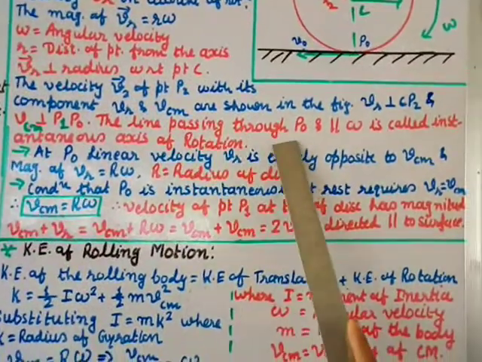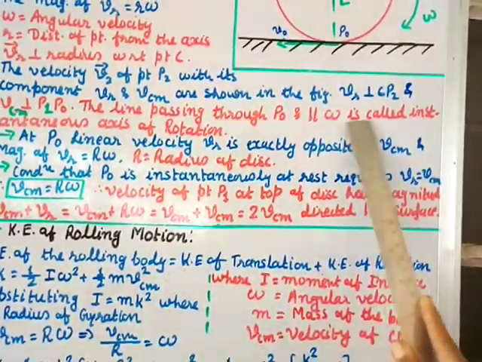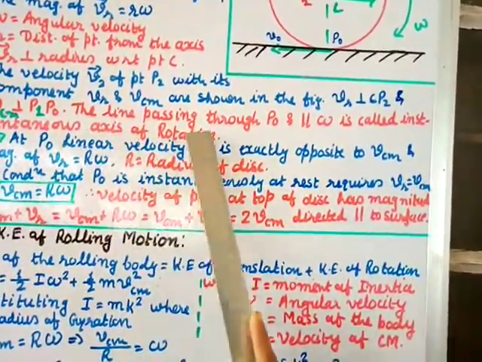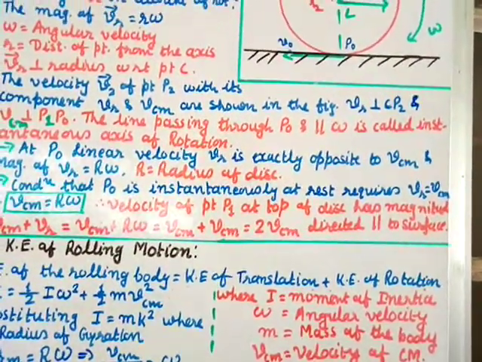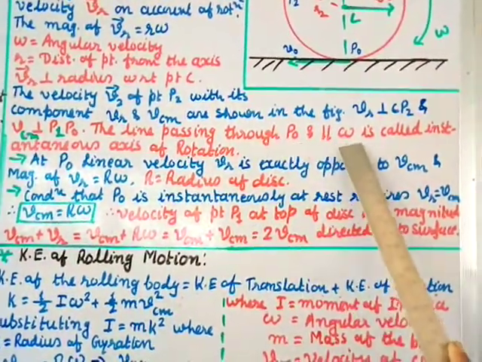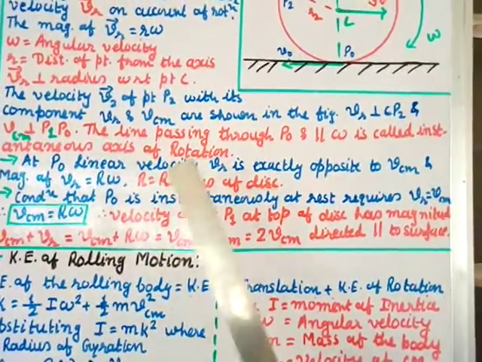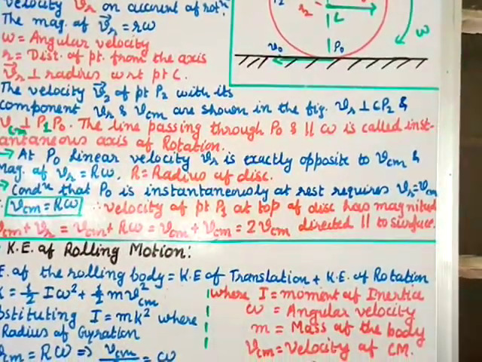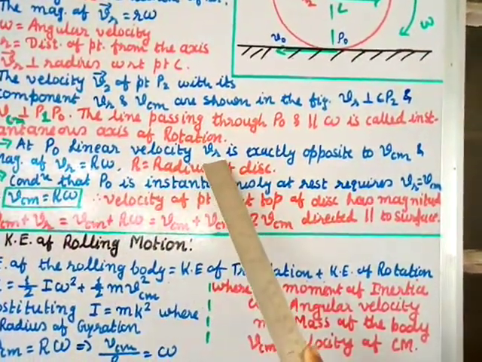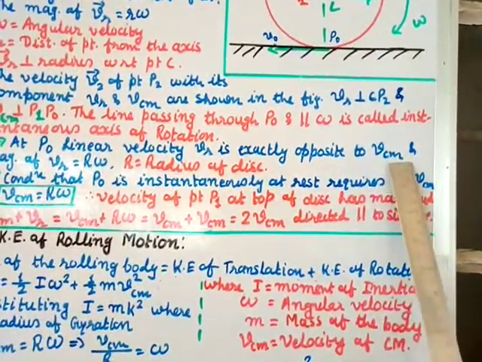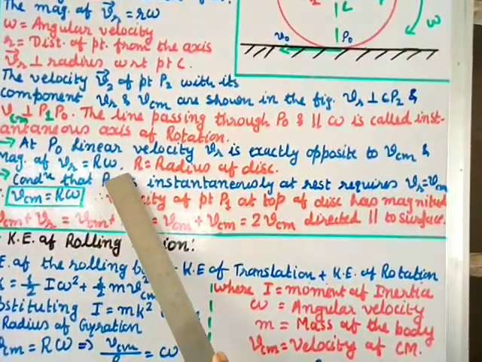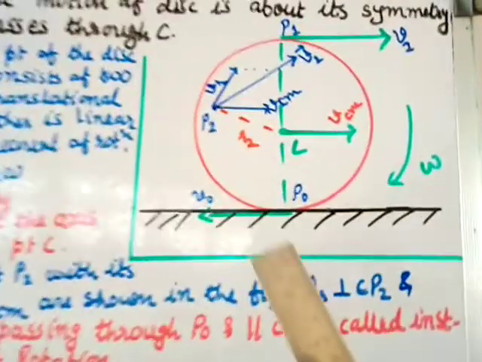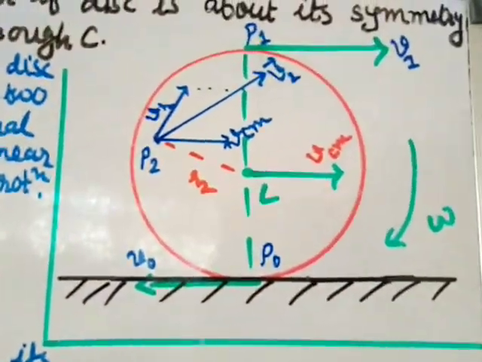The line passing through P0 and parallel to omega is called the instantaneous axis of rotation. At P0, the linear velocity VR is exactly opposite to VCM, and the magnitude of VR equals R omega.